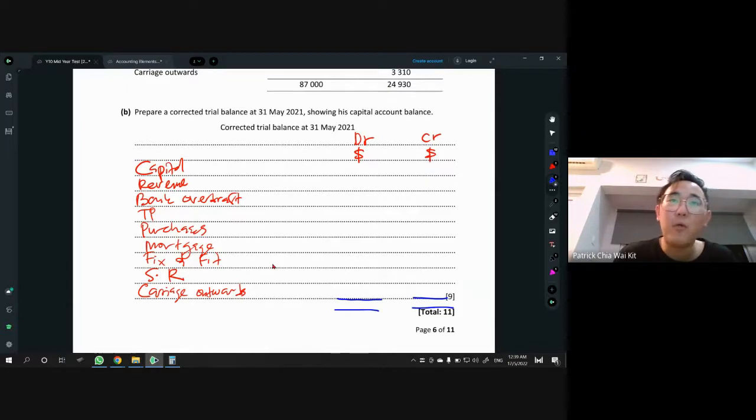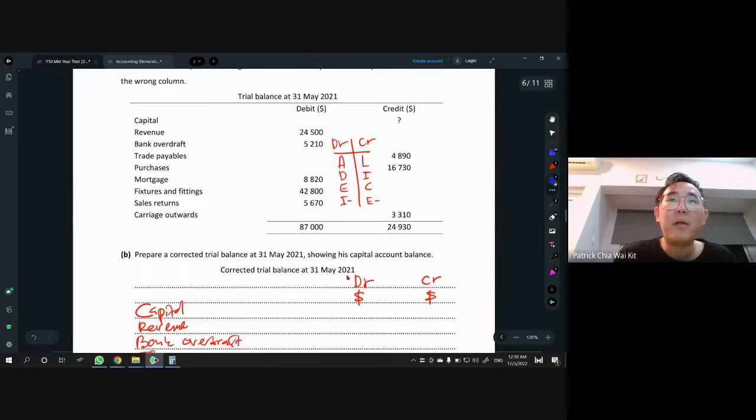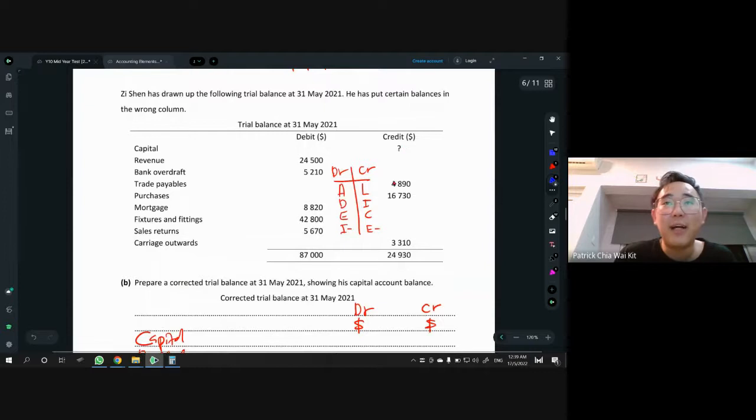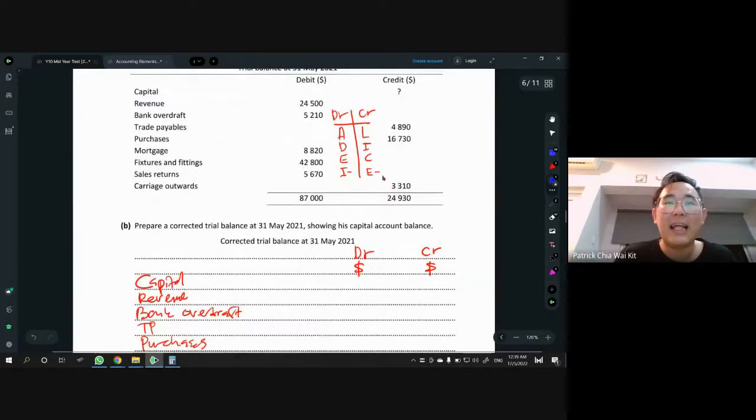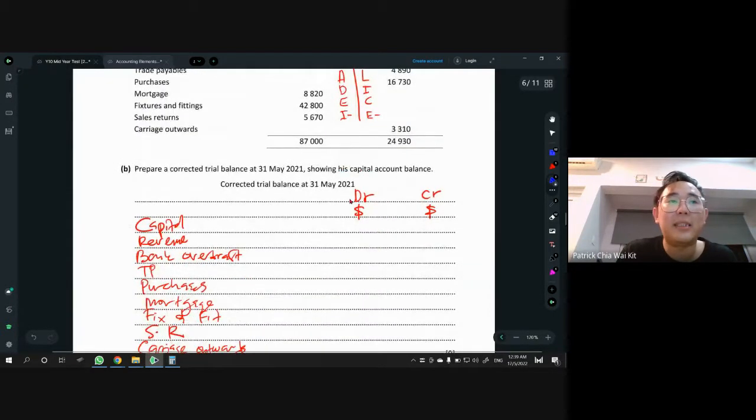Capital, we don't know the amount because it's something that you need to find, right? So if it's something you need to find, you wait till last. But you should know capital is just the capital element. Capital is C, okay? Capital account and the element are the same thing. Drawings account is the drawings element. These two are the same, right? This is related to the owner, so the owner's one is a bit special. The account and the element are the same thing.